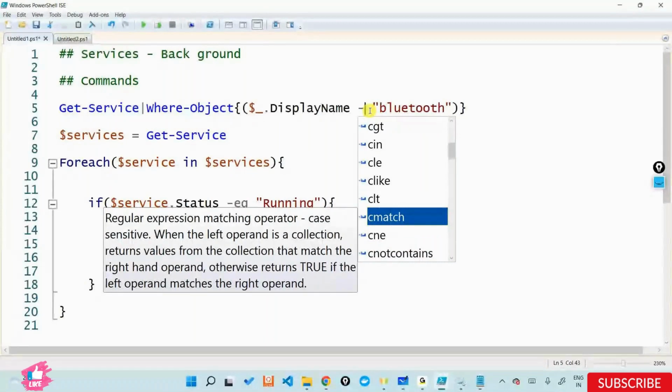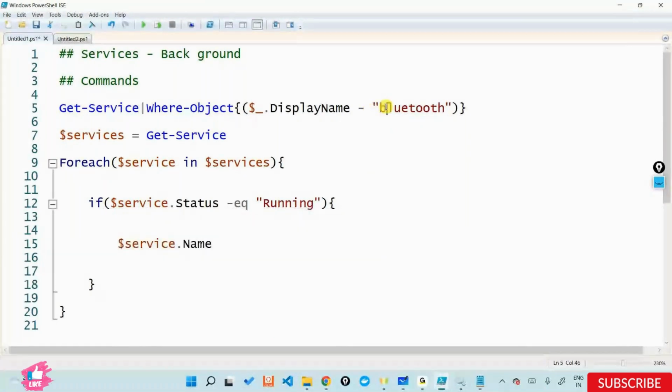If you use the c prefix, it is case sensitive. If I pass all lowercase, it will only give me output if that service is in lowercase. But if you just do a match, it is case insensitive.